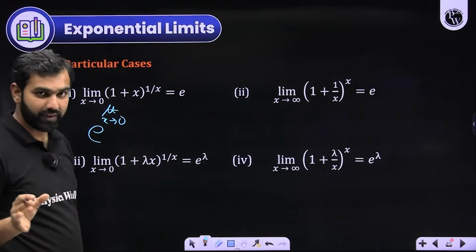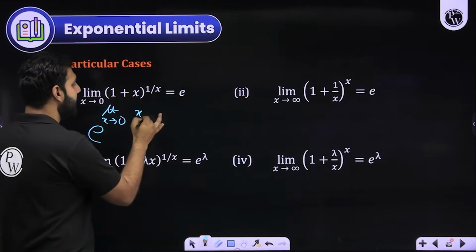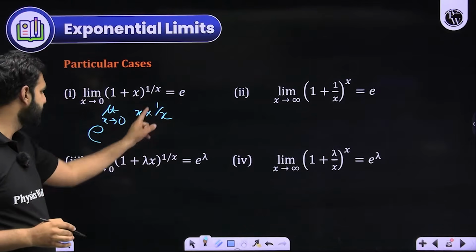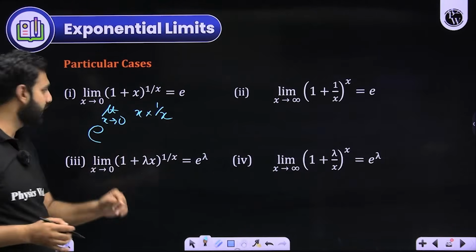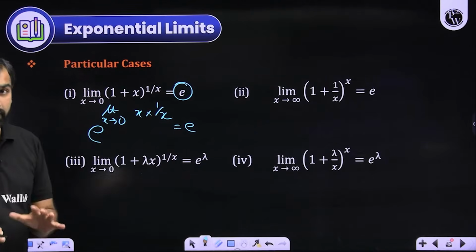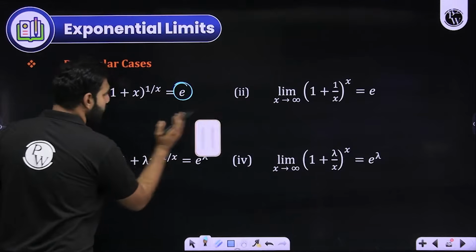So base is f of x, 1 plus x minus 1 is x into g of x. What is g of x? That is 1 by x. So x cancels x, and this is 1. Limit x approaches 0 of 1 is 1. So what are you left with? e. That's exactly what you are given over here. Did you understand it? I'll demonstrate it with this example as well.